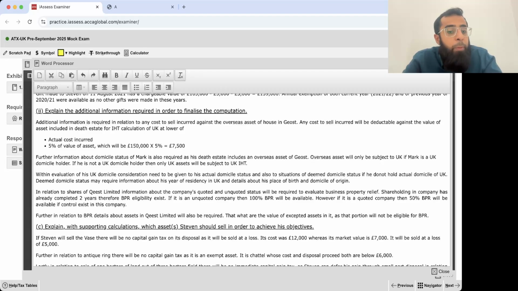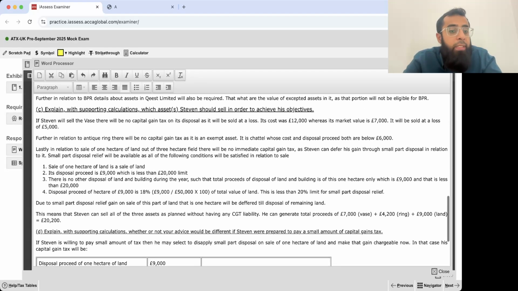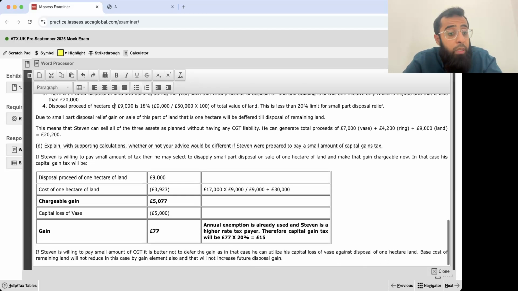Then explain with supporting calculation what assets Stephen can sell. That was very easy. VAS was in loss, the antique ring was exempt, 1 hectare of land can be deferred through small part disposal. And then lastly, we did the working that, okay, if we don't defer the gain and we make it chargeable now, because that was the only possibility in which the gain can be chargeable now. Other things were not subject to IHT. So he has to pay a tax of only 15 pounds. So with this, question number 2 is done.